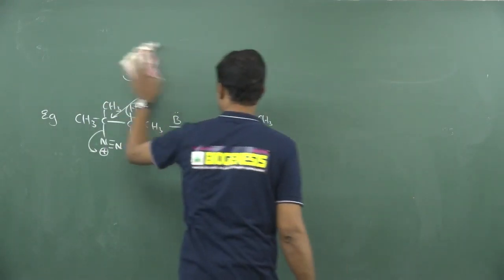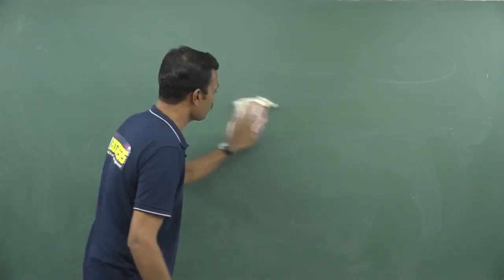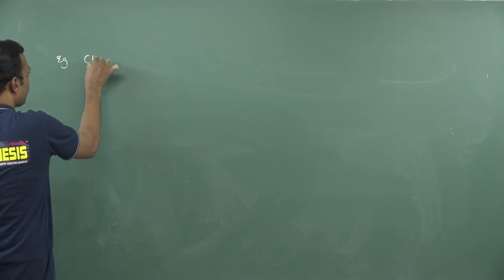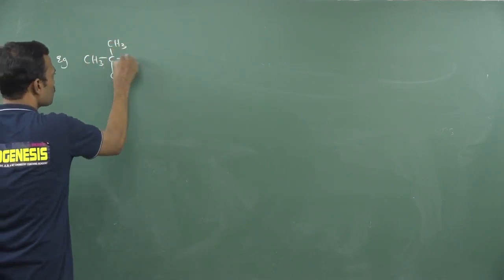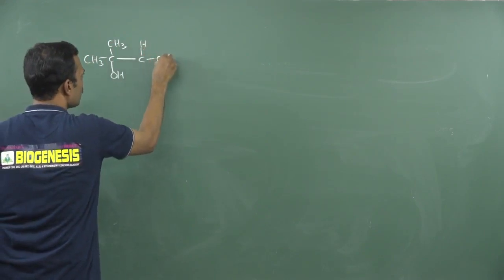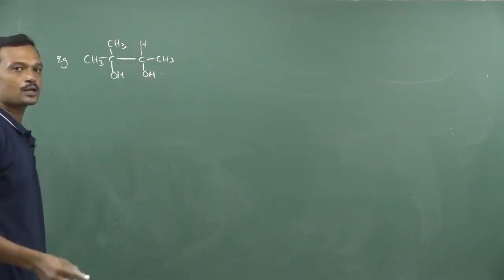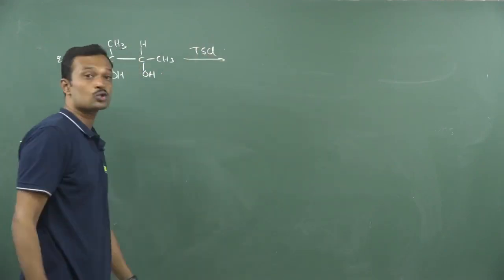Okay. Suppose if two different alcohols are present, which will get tosylated? This is the most important question which is asked in examinations. See, I am taking a tertiary alcohol. This is a tertiary alcohol. This is OH. Now, this is a secondary alcohol. When primary, secondary, tertiary are present, out of these three, which will get tosylated?